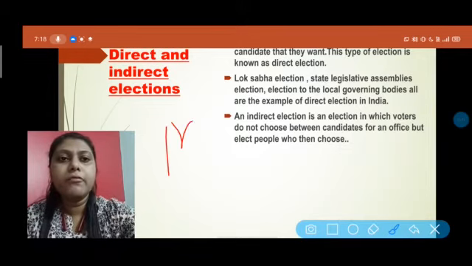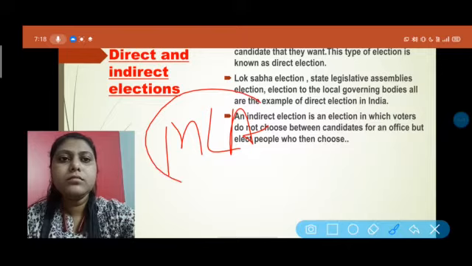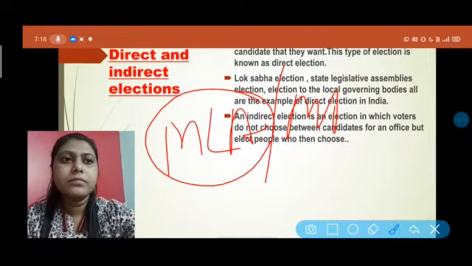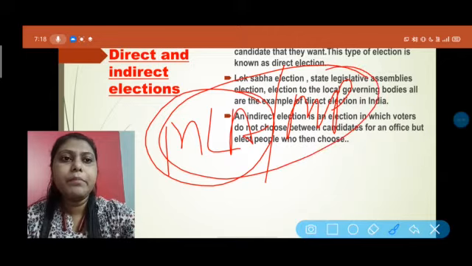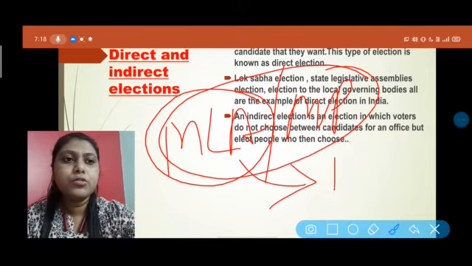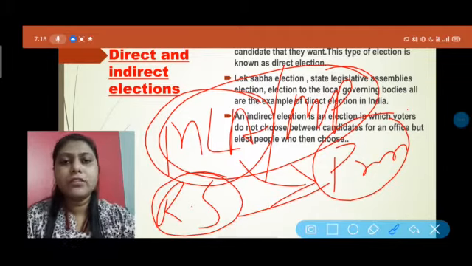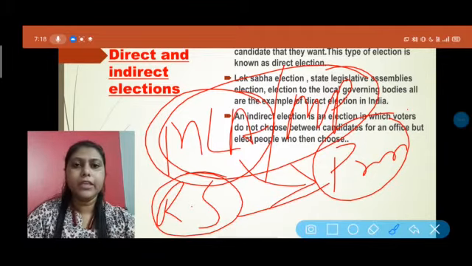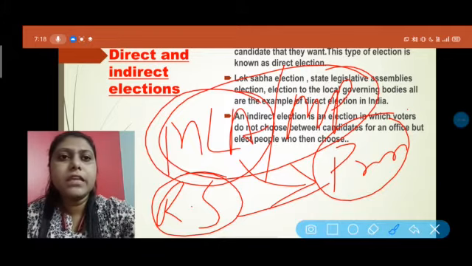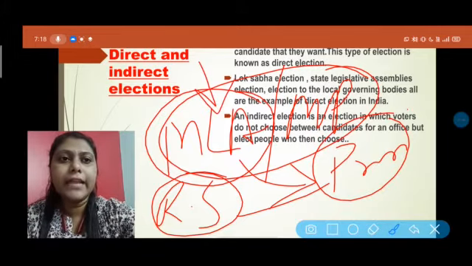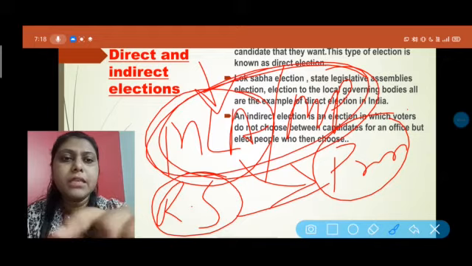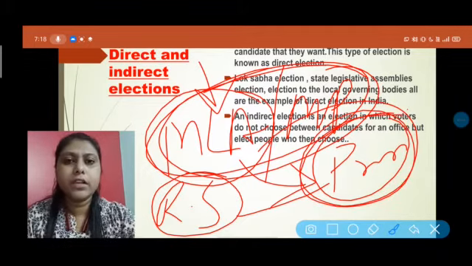We choose our MLAs and MPs, and they choose the president. So we can say that we directly choose our MLAs or MPs, and they choose the president or the governors, like that.